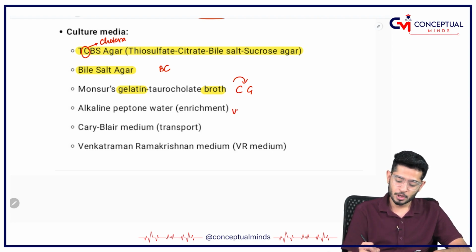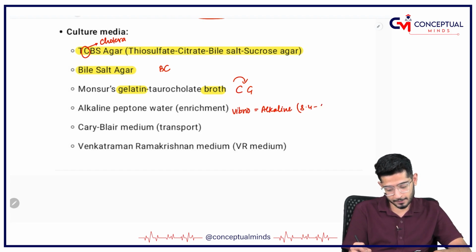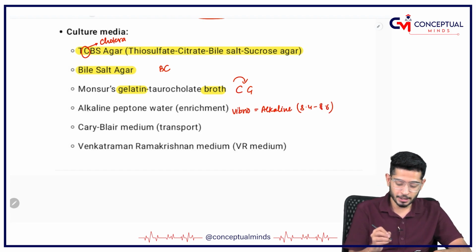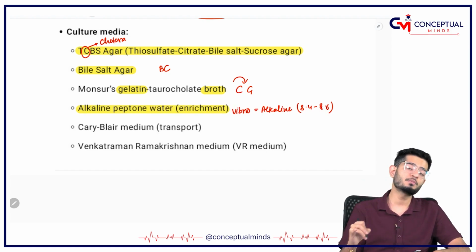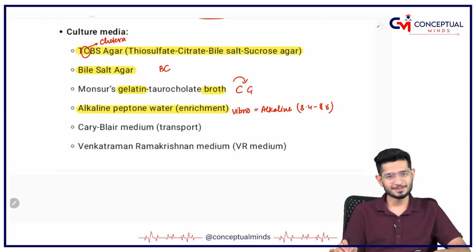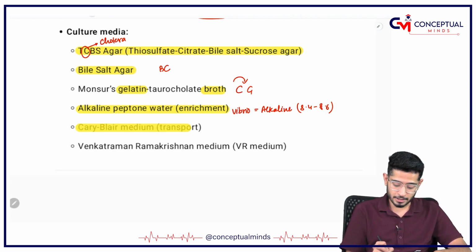I told you Vibrio loves alkaline environment, that's why the favorite pH is around 8.4 to 8.6. So it grows in alkaline peptone water, that is the enrichment broth. If you don't know what is enrichment, please see our culture methods and culture media video, you will understand. How will you carry the cholera?